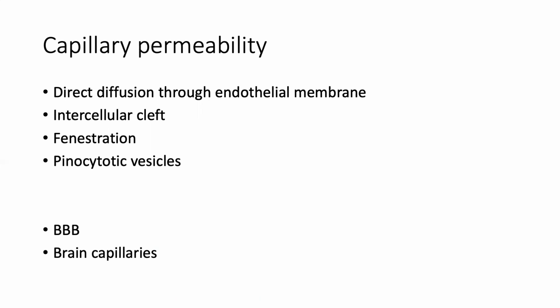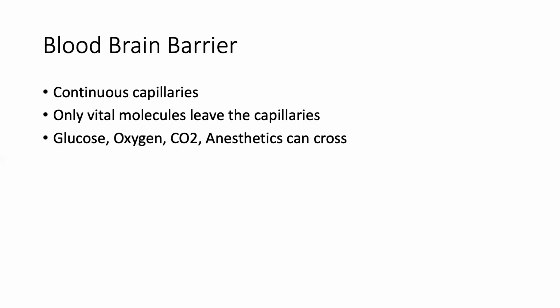So now if we look at the blood-brain barrier, BBB, the brain capillaries are continuous capillaries. And therefore, we can tightly control the transmission or exchange from intracapillary to extracapillary very carefully, and only the vital molecules can leave the capillaries. Vital molecules such as glucose, oxygen, carbon dioxide, and some anesthetic gases can cross the blood-brain barrier because the capillaries for the brain are continuous capillaries.